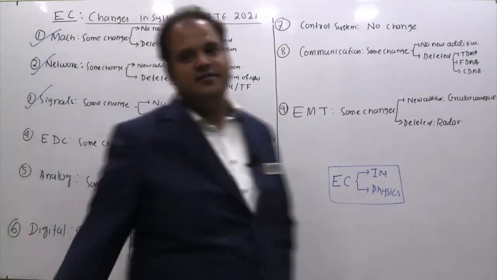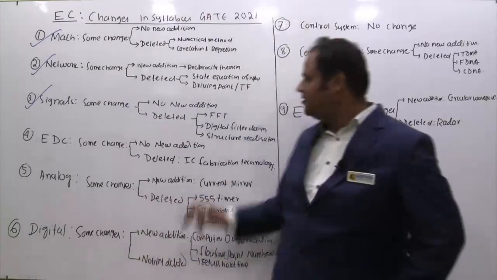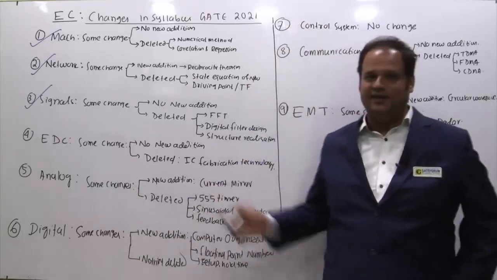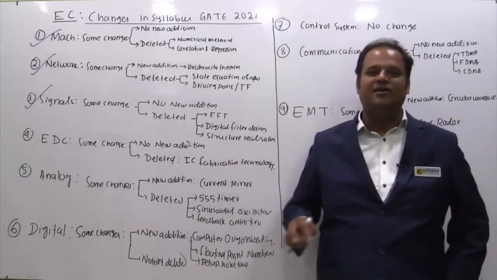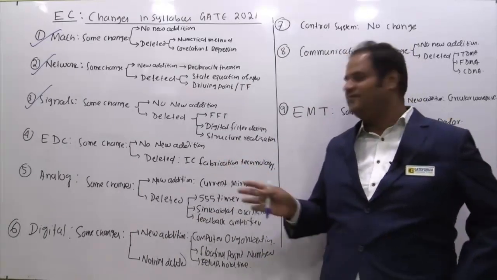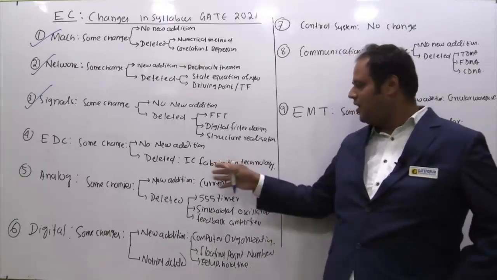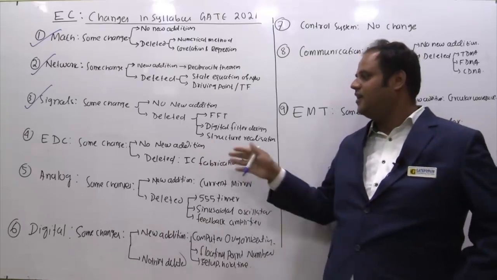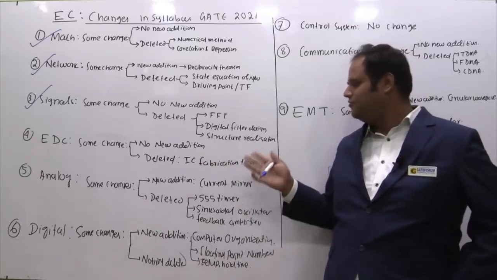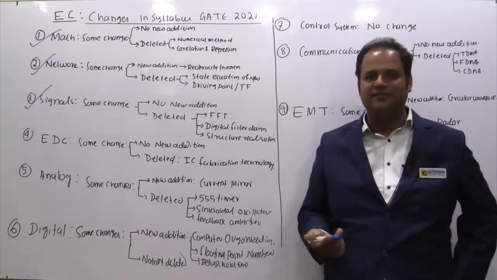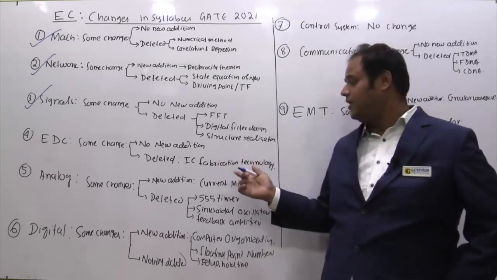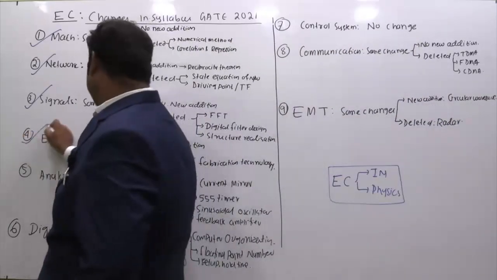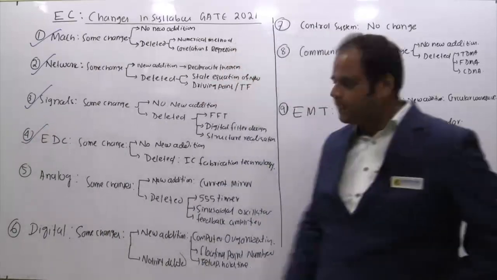Electronic devices and circuits. In this also there are some changes. Again, there are no new additions. What is deleted? IC fabrication technology is deleted. And I believe this segment is completely theory, and a lot of things have to be memorized. It is very vast, so unless somebody is very specific, this segment was very challenging. Many students used to feel it is difficult because it is all about manufacturing and a bit of a boring topic as well. So this is also removed, and again in favor of students. No new addition, deletion means obviously it is good for students.